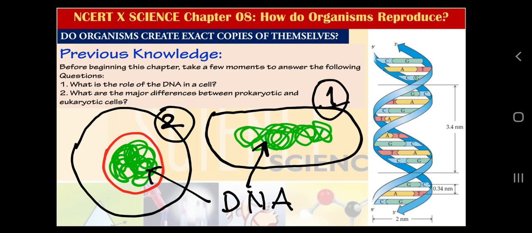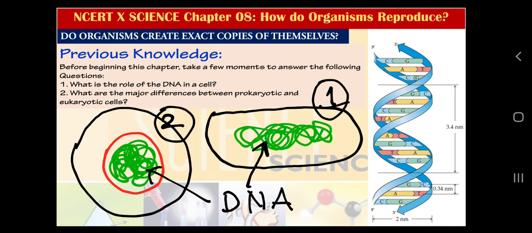DNA was there to store genetic information of the cell. DNA was there to transfer that genetic information from one generation to another. So the role of DNA, which we know from previous discussions, is that DNA can store the genetic information, and also it can regulate the activities of cells, and it helps in transfer of that genetic information from one parent to another, or from one generation to the next generation.